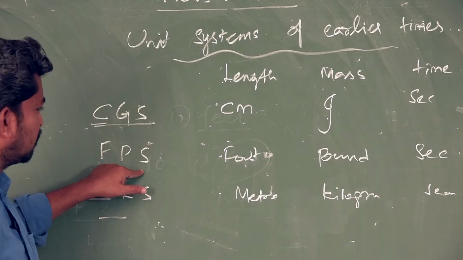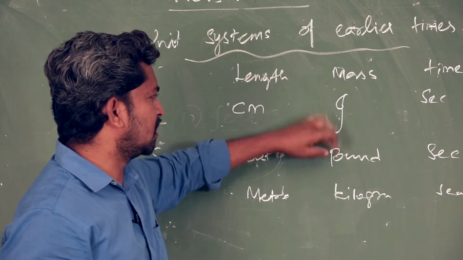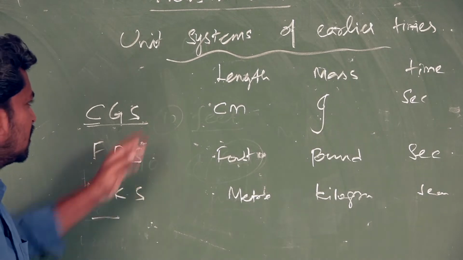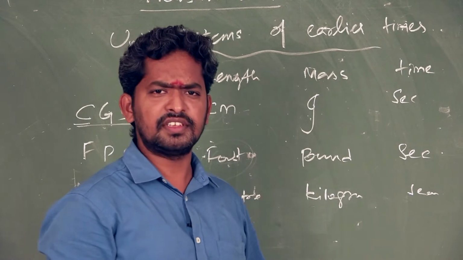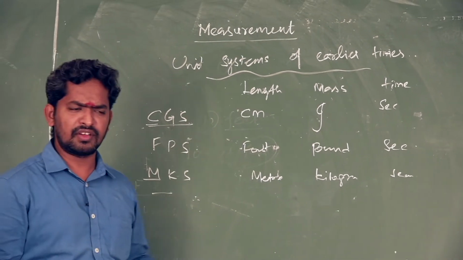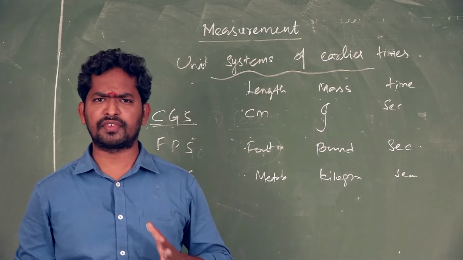FPS system is nothing but length measured in foot in earlier times, mass measured in pound, time measured in second. MKS system is nothing but length measured in meter, mass measured in kilogram, time measured in second. These are unit systems of earlier times, but nowadays we are using the SI system, the International System of Units.